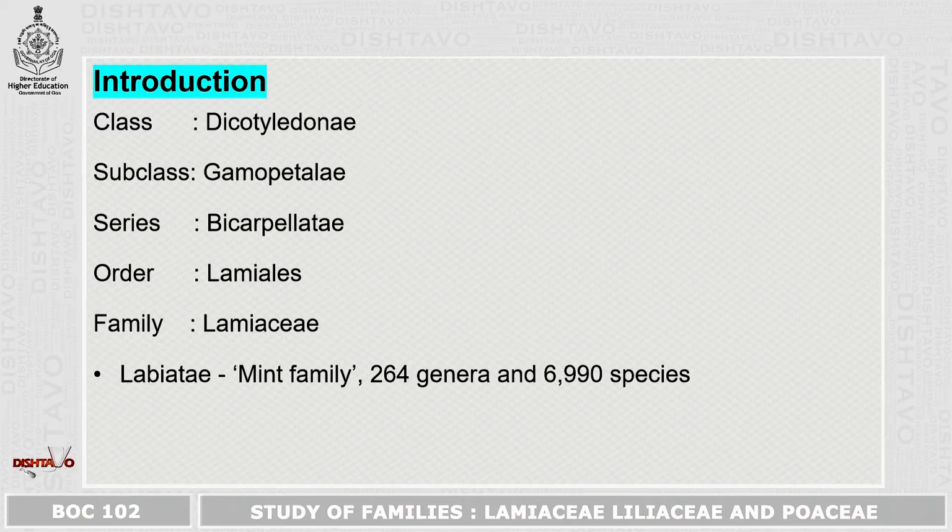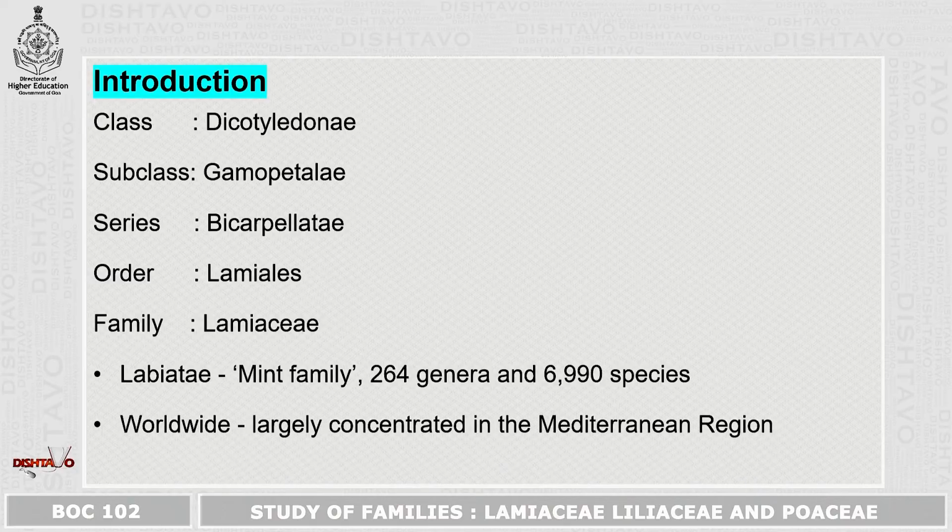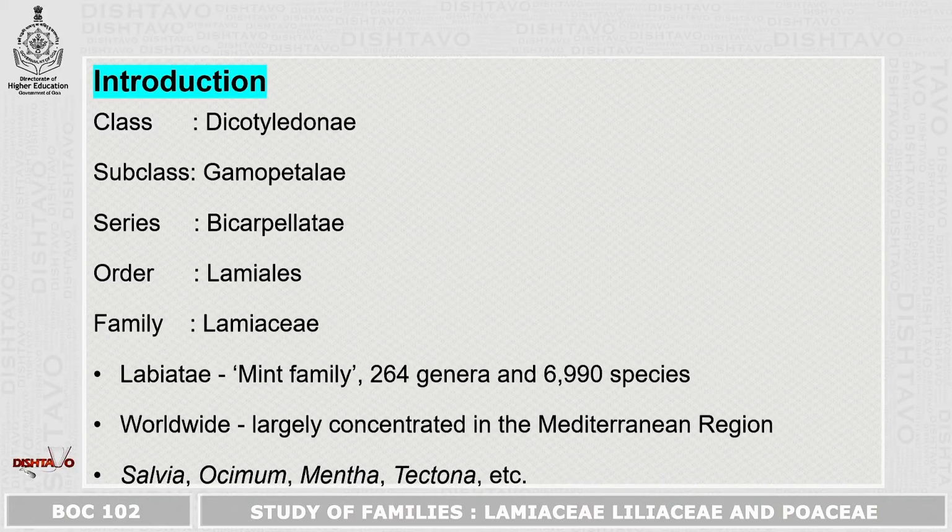It includes 264 genera and 6,990 species. It is worldwide in distribution, largely concentrated in the Mediterranean region. The major genera which are included under this family are Salvia, Ocimum, Mentha, Tectona, etc.